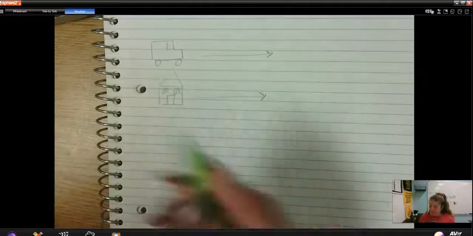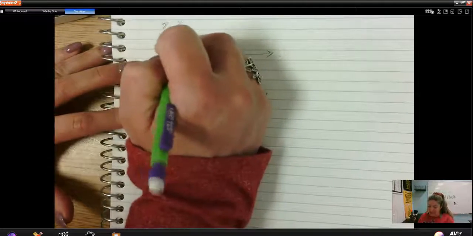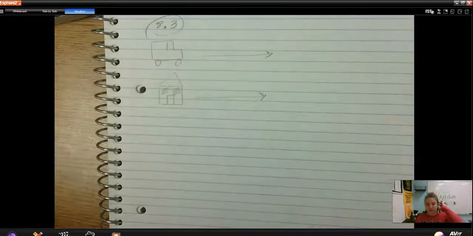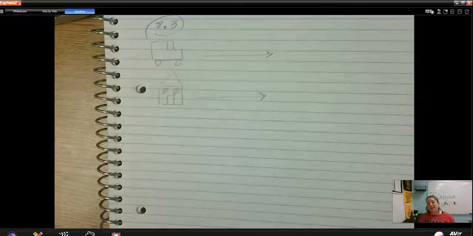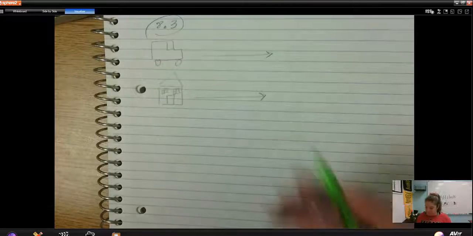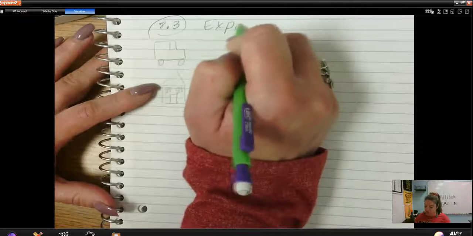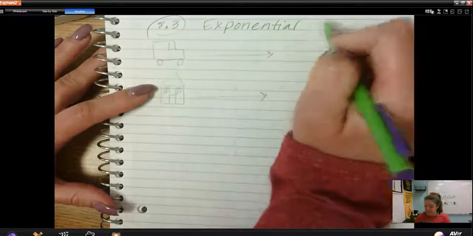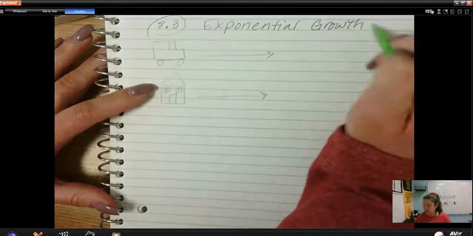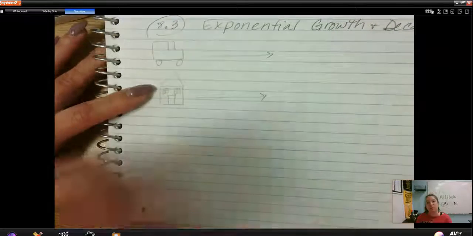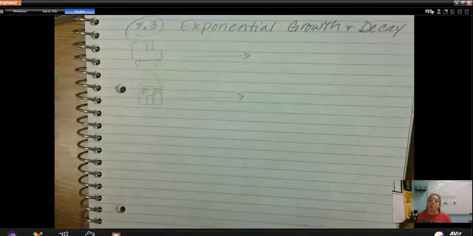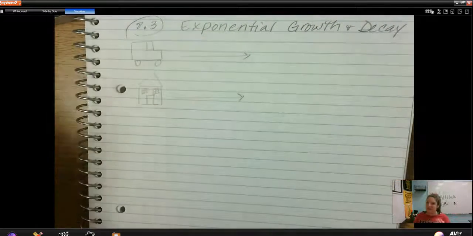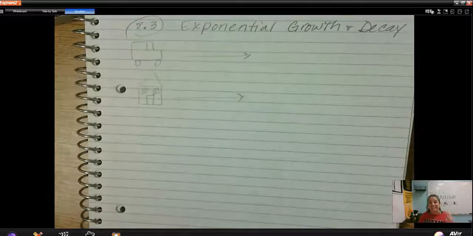Just to give you a quick heads up, this is section 8.3. If you ever happen to take a look inside your resources on your online textbook, we are in section 8.3, so that is where you can get this info from. We are talking about exponential growth and decay, okay? But we're actually going to be doing word problems and talking about money and that sort of thing in lesson 8.3, okay? Two examples of an exponential growth or decay.